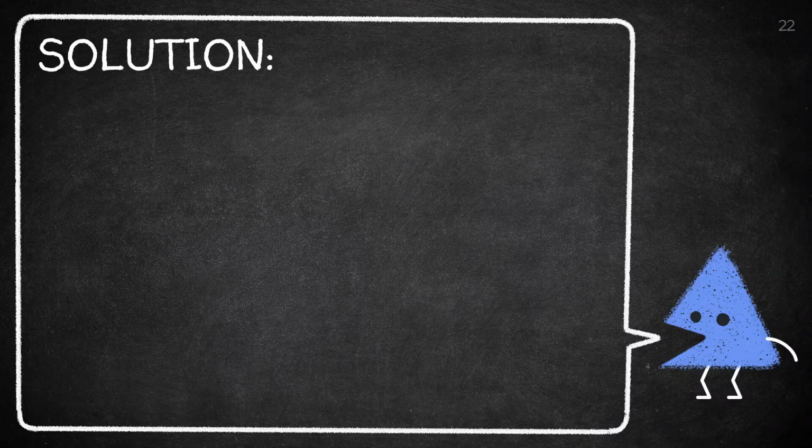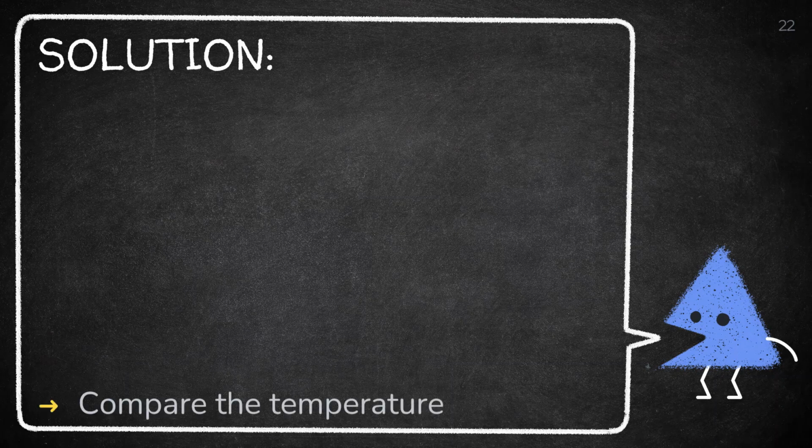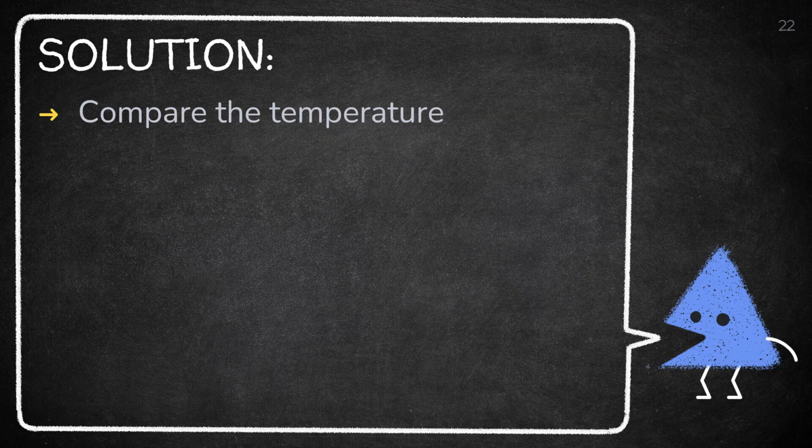To answer this, we need to know what data Kate should consider before making a decision. In order to determine whether she should bring a sweater or not, Kate needs to compare the average temperature in New York City to the temperature she is used to, which is the average temperature in Tarlac. Compared average temperatures should always be expressed in the same units and be converted if they differ.